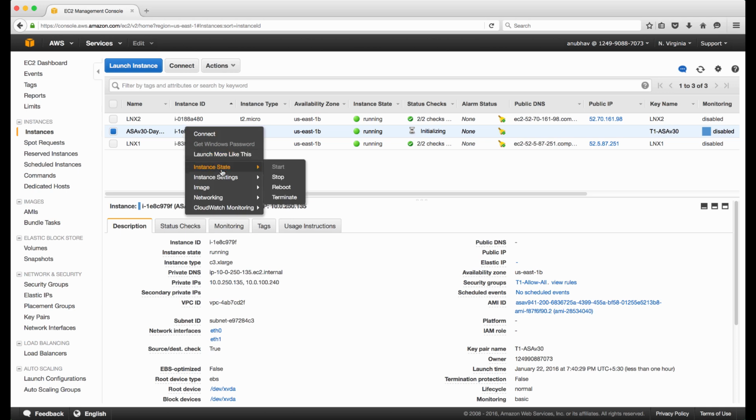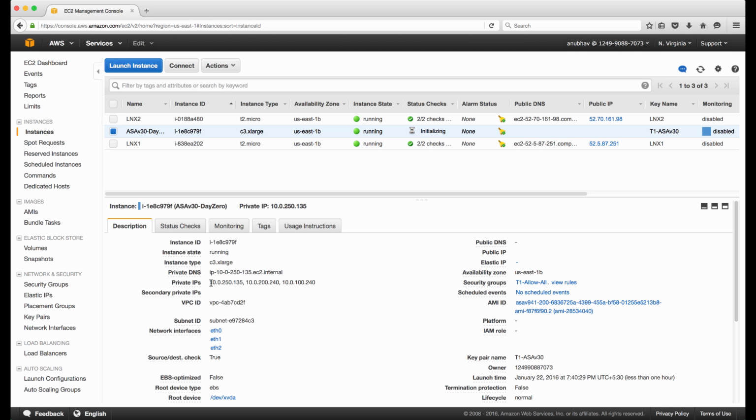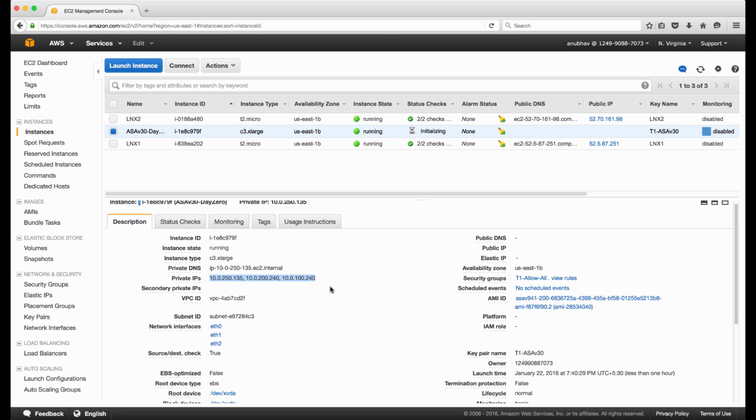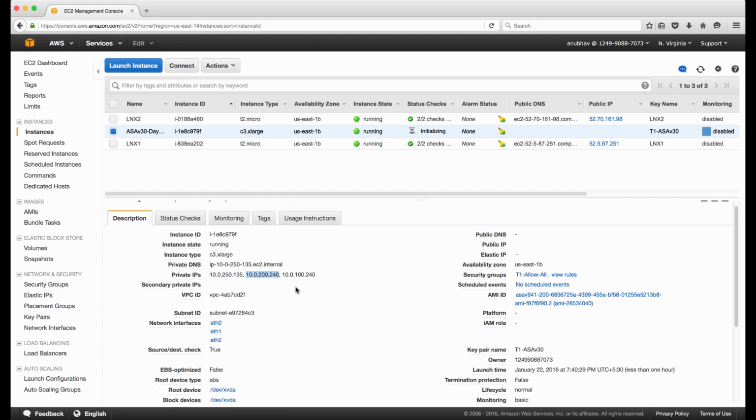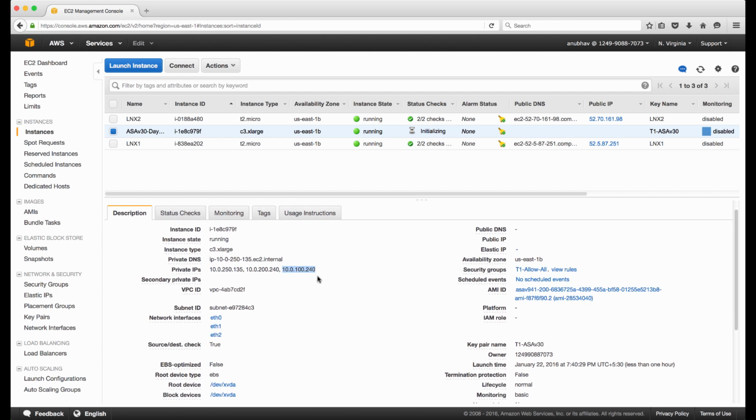Then I will attach web interface. So we now have 3 interfaces on ASA. This is 250.135 is management interface, 200.240 is web DMZ, and the other 100.240 is app DMZ.